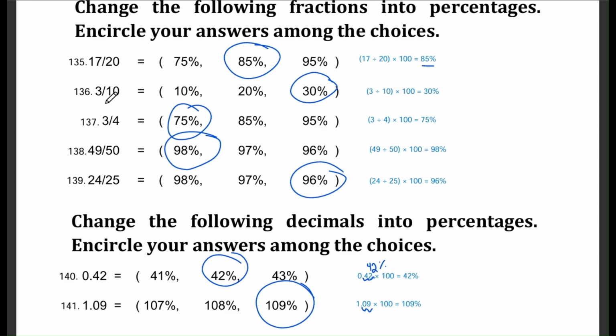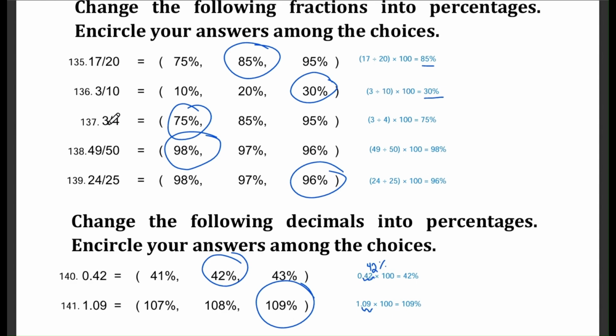Number 136. We need to convert the fraction 3/10 into a percentage. Remember, a percentage is just a way of expressing a fraction or a decimal as a number out of 100. The options are 10%, 20%, and 30%. The correct answer here is 30%. And how do we get that? Well, the formula is we divide 3 by 10, which gives us 0.3, and then we multiply that by 100. So 0.3 times 100 equals 30%.